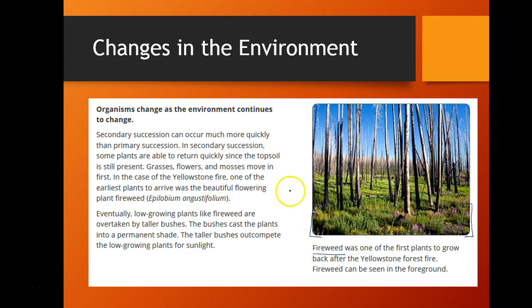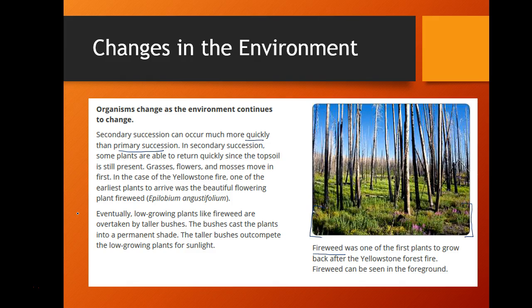Secondary succession actually can occur much more quickly than primary succession, because remember, secondary is just organisms replacing the existing community that was in the ecosystem before the natural event.